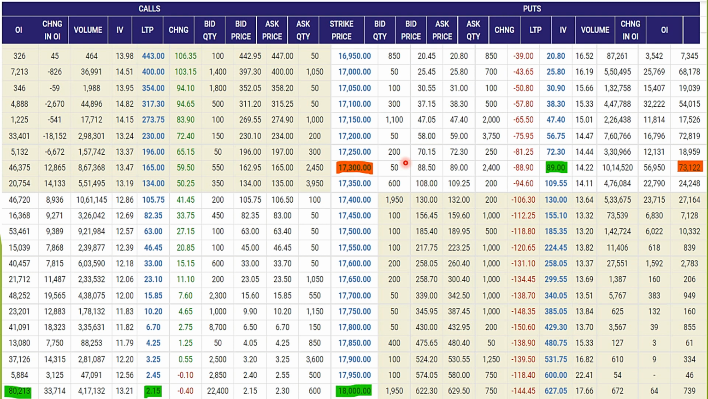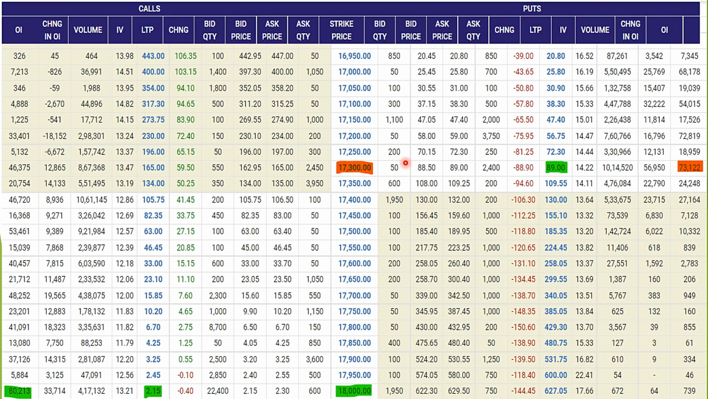There is one more interesting fact here now. Open interest at the 17,400 put is 27,164, and at the 17,350 put is 24,248. However, check change in open interest. Both these strikes have an increase in open interest which is more than strikes below 17,300. Means out of the money put open interest has not increased as much as that of slight in the money and at the money put options.